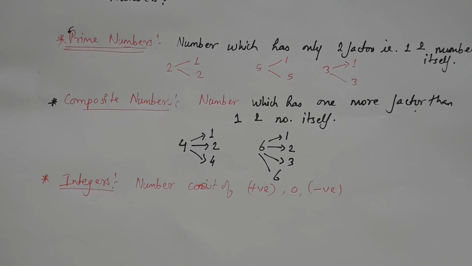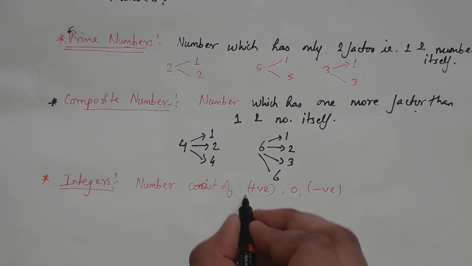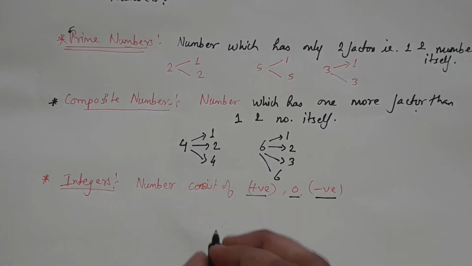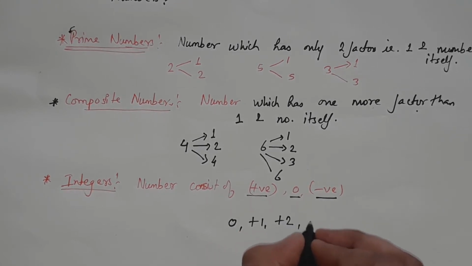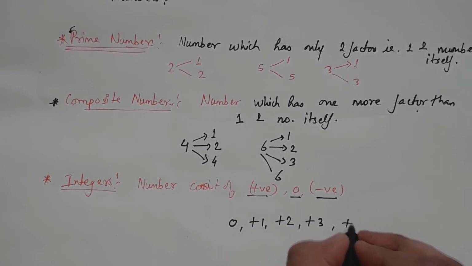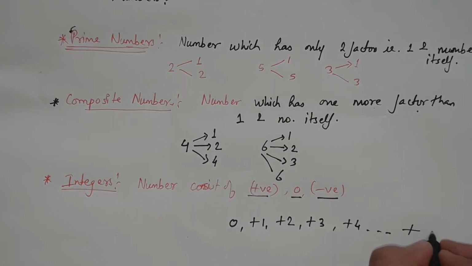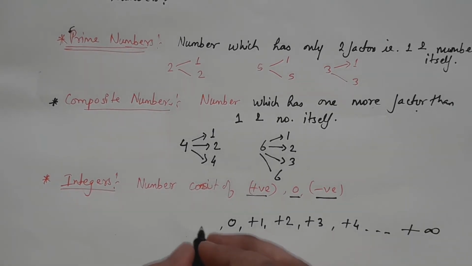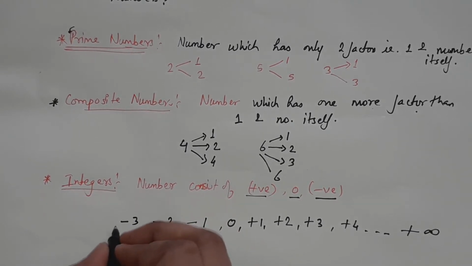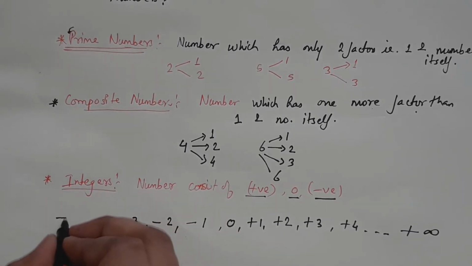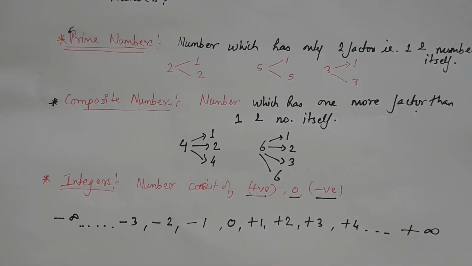So integers consist of positive, negative and 0. That is 0, plus 1, plus 2, plus 3, plus 4 and up to plus infinity, and negative numbers will go from minus 1, minus 2, minus 3 and up to minus infinity. Infinity means we don't know that number, so these are the integers.